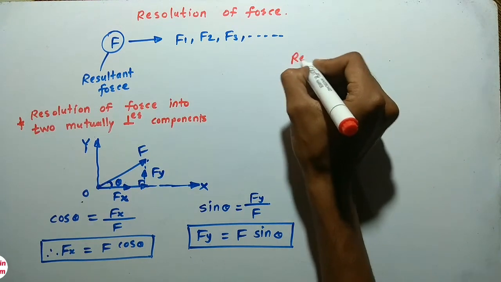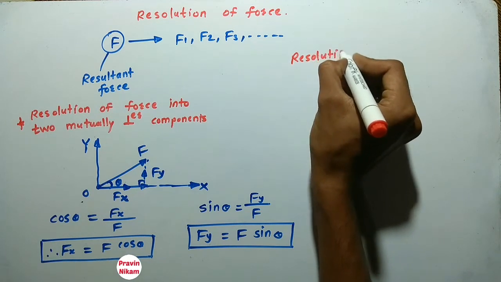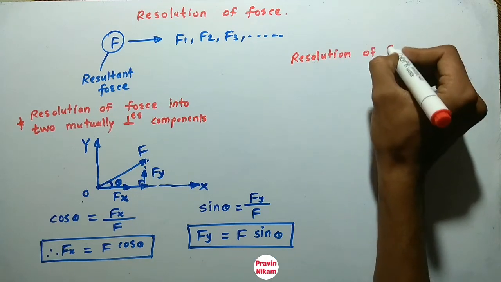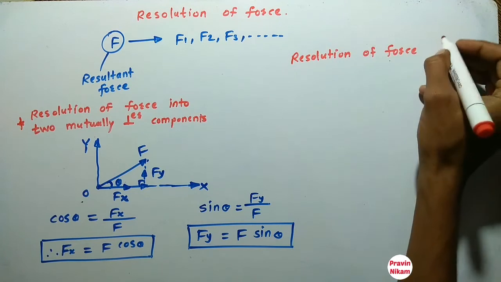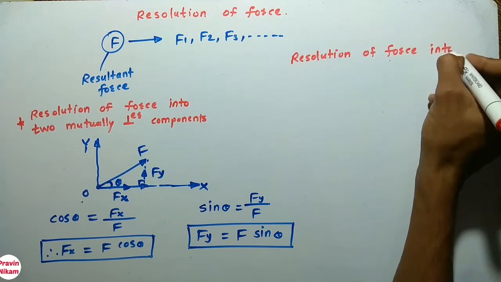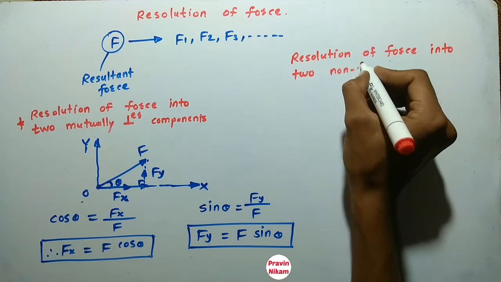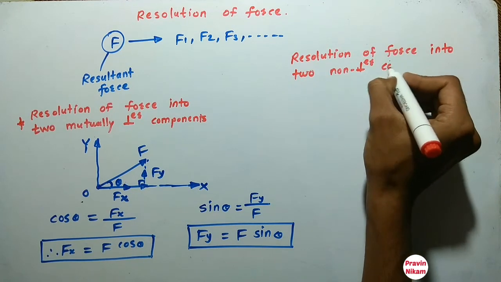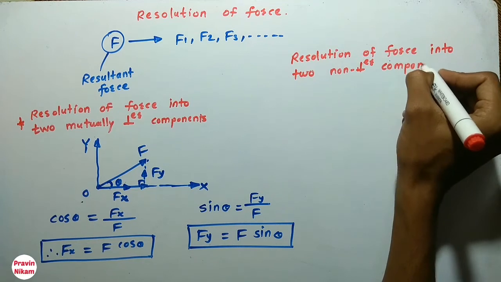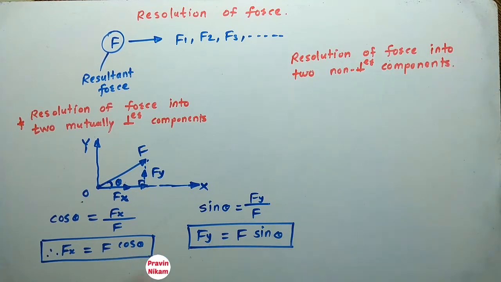So resolution of force. Let us see the resolution of force into two non-perpendicular components. So how to resolve into two non-perpendicular components?